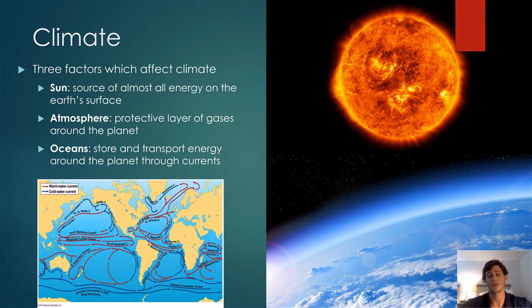And there are three major factors which affect climate, all of which we've gone over at some point in the past few lectures. The sun: basically, the sun is the source of almost all energy on the Earth's surface. The atmosphere, which is the protective layers of gases around the planet. We already talked about how the sun and the atmosphere, and specifically convection, dictate weather patterns as well as certain climate conditions around the planet. And then finally the oceans. We went over in chapter 12 how the oceans store and transport energy via the heat capacity of the water as well as the circulating currents to distribute heat across the entire planet. So these are the three major factors that affect climate around the entire globe.